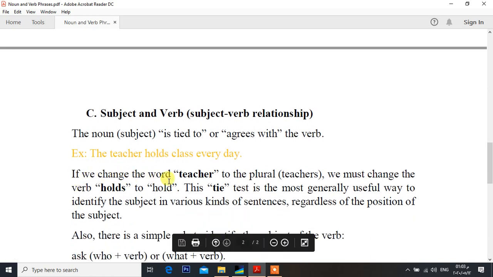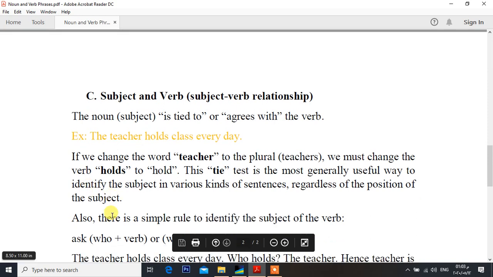If we change the word teacher to the plural teachers, we must change the verb holds to hold. This tie test is the most generally useful way to identify the subject in various kinds of sentences, regardless of the position of the subject.